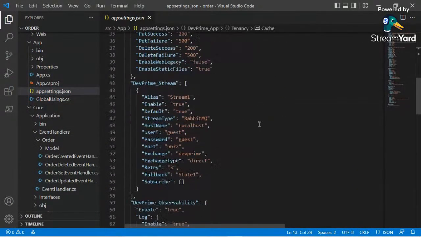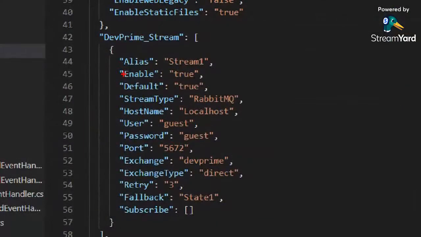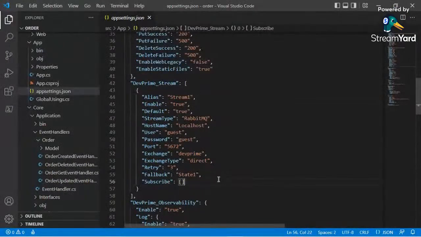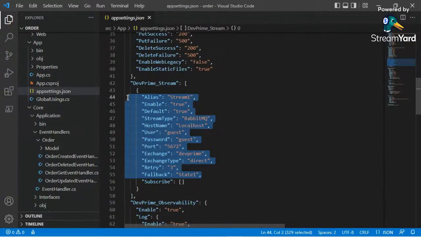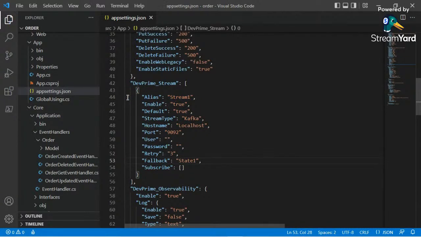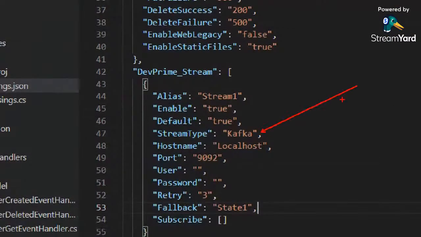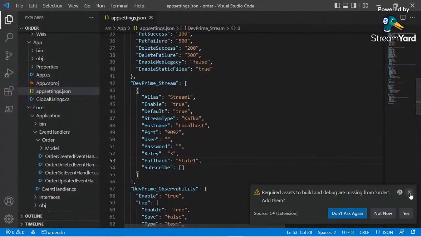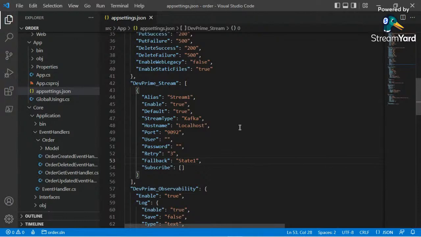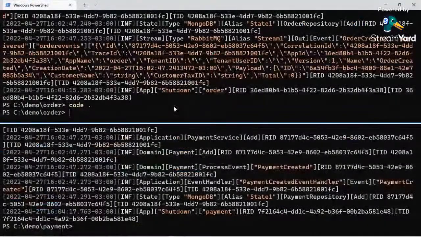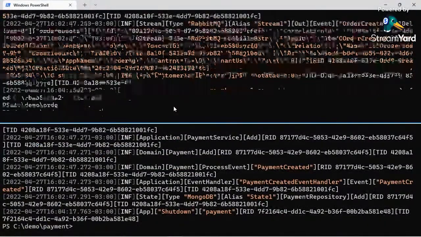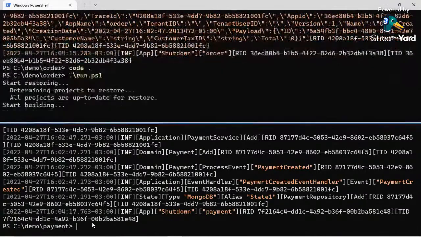Go to the DevPrime stream. Let's replace it. And now we are going to run on Kafka. Okay, nothing else changed. We don't need to change any single line of code. You don't need to recompile your application. You just change configs. So I'm running the order microservice.